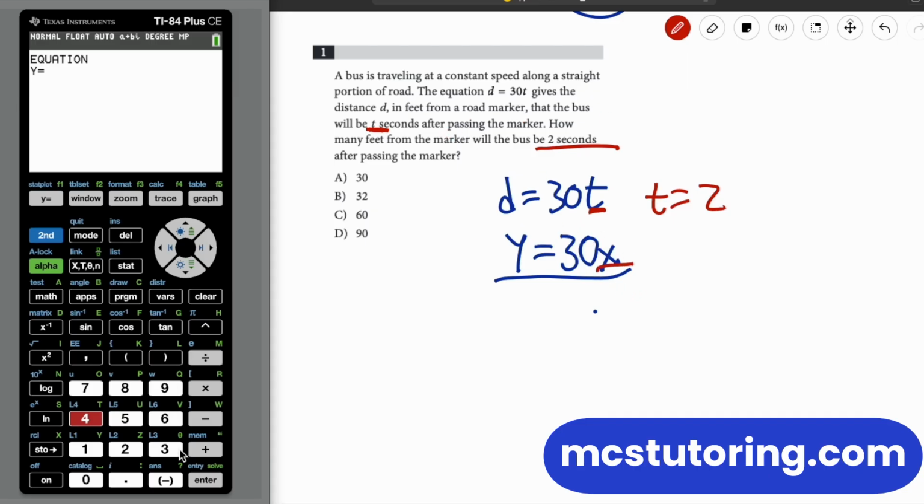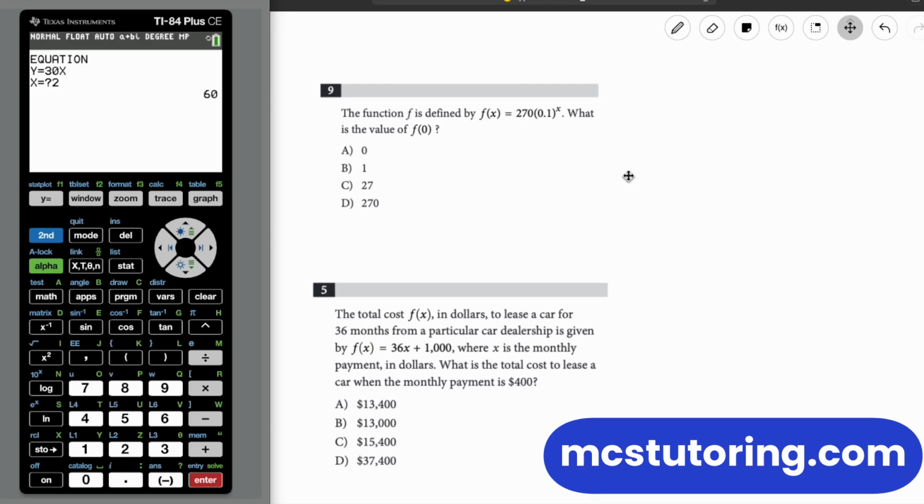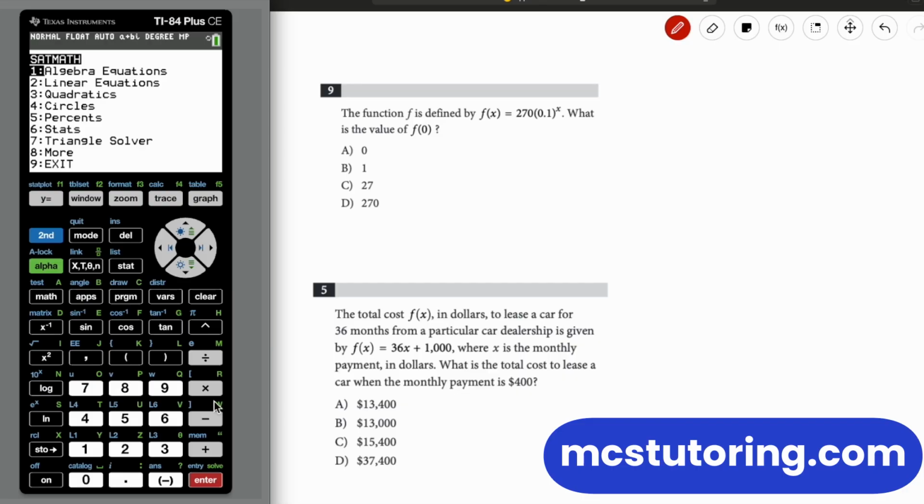So it's going to be y equals 30x. You already got it. You probably know this already. And then, when x equals, and we're saying t for x, we're just doing a little substitution there. So x equals 2, so we get 60, and that's our answer. Fantastic. So these are going to be pretty smooth, and as you get more experience with them through the program available at mcstutoring.com, you'll grow to like these.